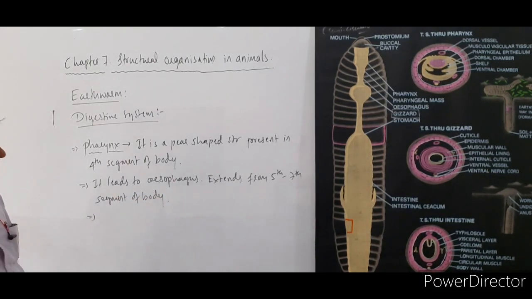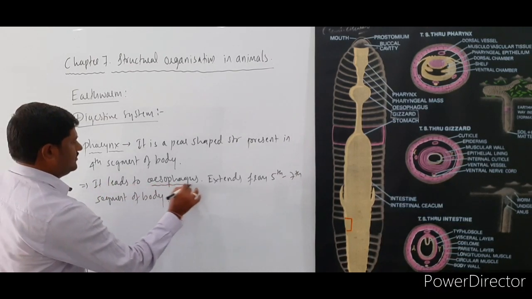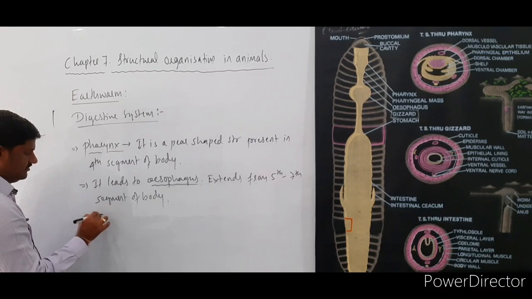So the next structure is esophagus. After that one, the gizzard.